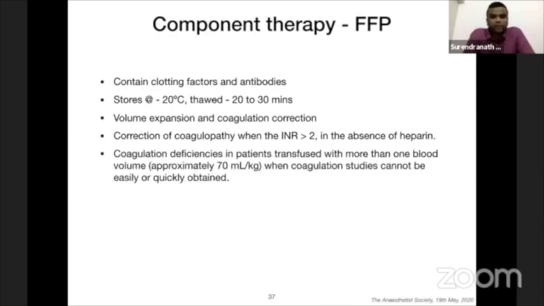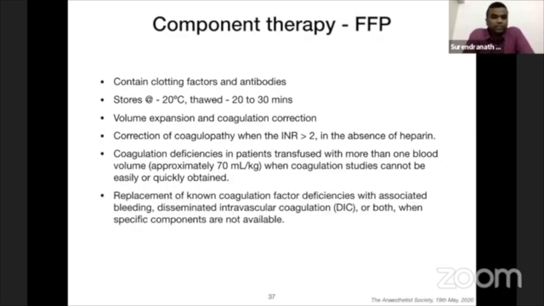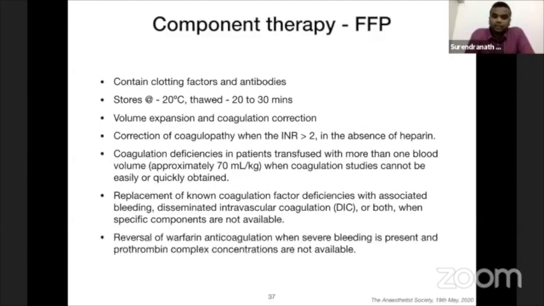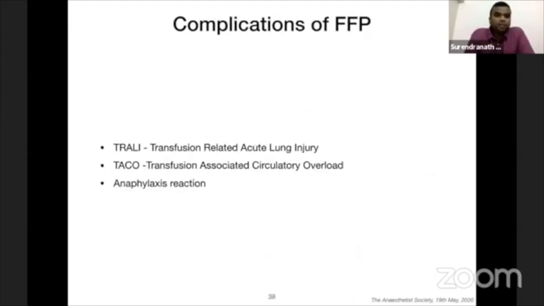And correction of coagulopathy whenever the INR is more than 2 in the absence of heparin. So you can transfuse FFP whenever you have coagulation deficiencies and you do not have the coagulation studies quickly. This occurs mostly in polytrauma cases when you have a massive transfusion protocol. And for replacement of known coagulation factors, that is, specific coagulation factors, and reversal of warfarin on an urgent basis, you need to use FFP. Complications of FFP are transfusion-related acute lung injury, transfusion-associated circulatory overload, or anaphylaxis reaction. We'll see about it later.